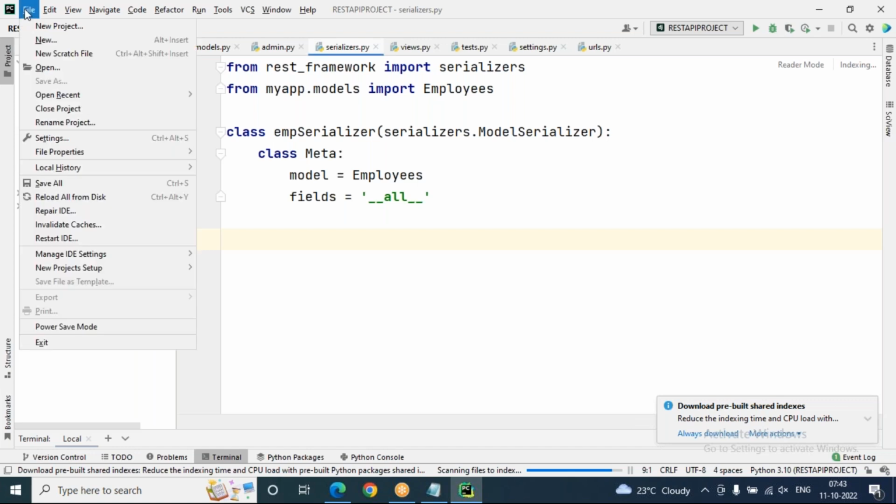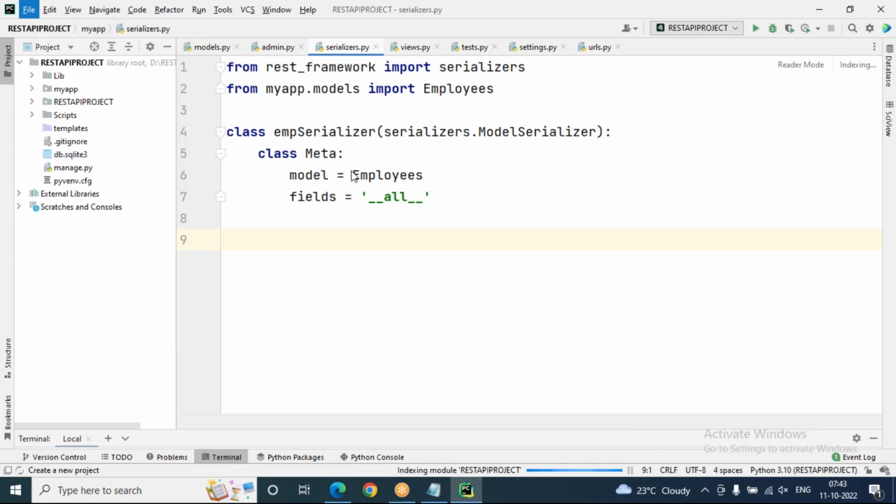Go to PyCharm Professional Editor, click on File menu, click on New Project.